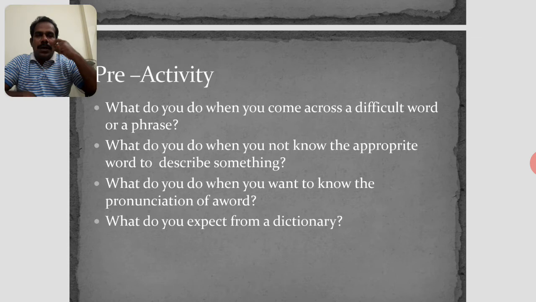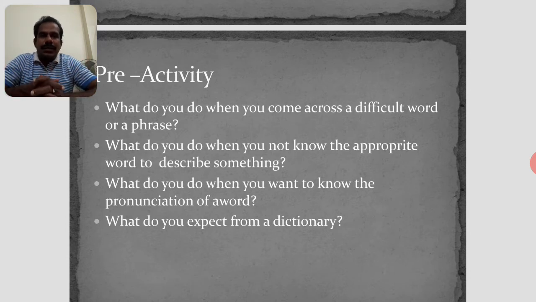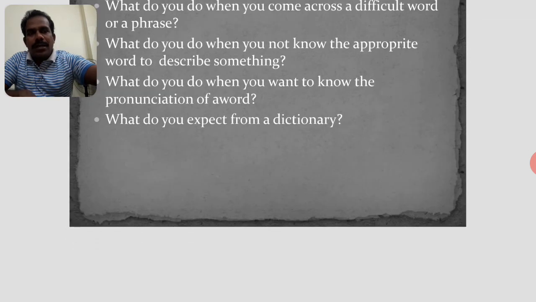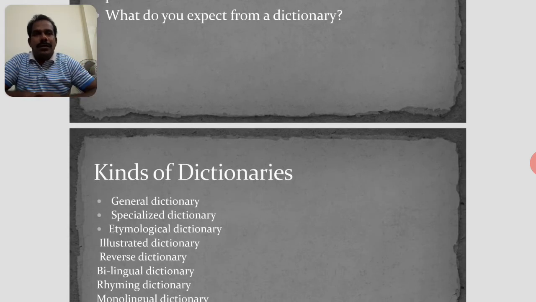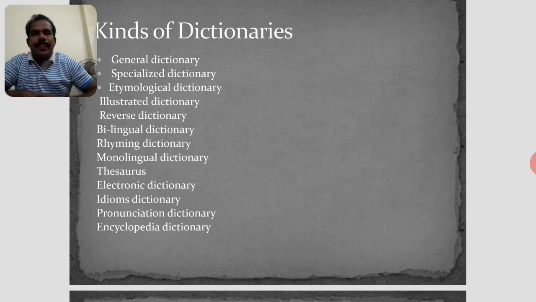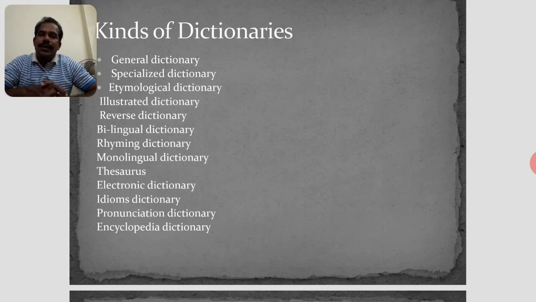Next, if you want to know the pronunciation of a word, 100% we use a pronunciation dictionary. Our famous English pronunciation dictionary, Daniel Jones, is one of the best pronouncing dictionaries. You can buy it and use it. Generally, we expect from a dictionary knowing correct spelling, knowing pronunciation, knowing the right word at the right time, and many things.